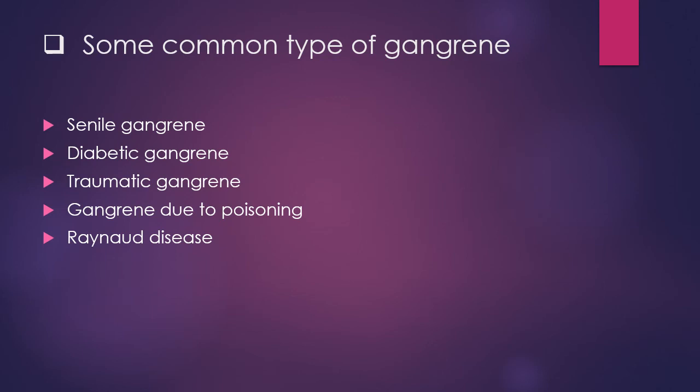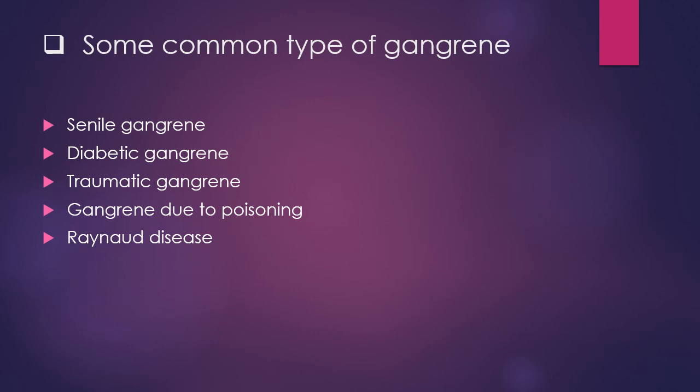In certain circumstances, the smaller arteries that supply blood to the skin constrict excessively in response to cold, limiting the blood supply to the affected area, and usually it is self-diagnosable. The fingers, toes, ear tips and nose are commonly involved and feel numb and cool. These are some common types of gangrene.